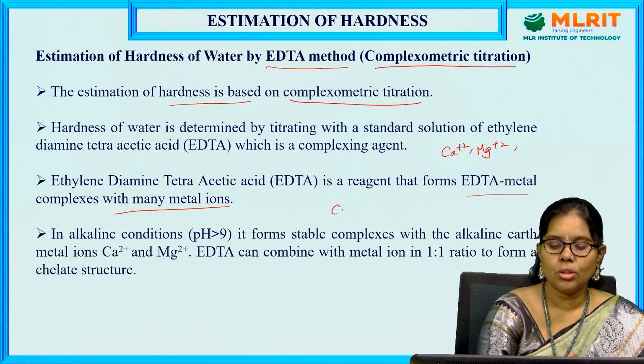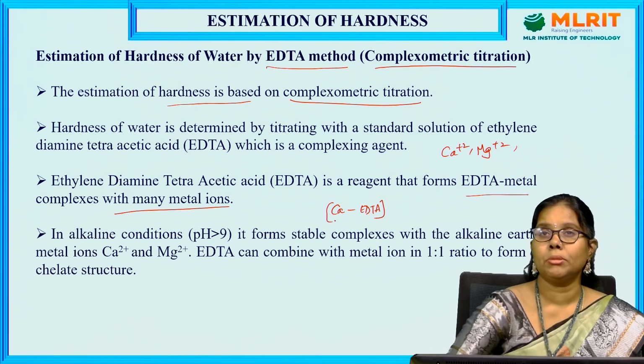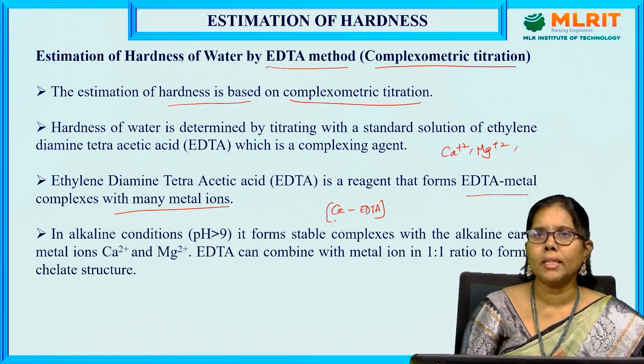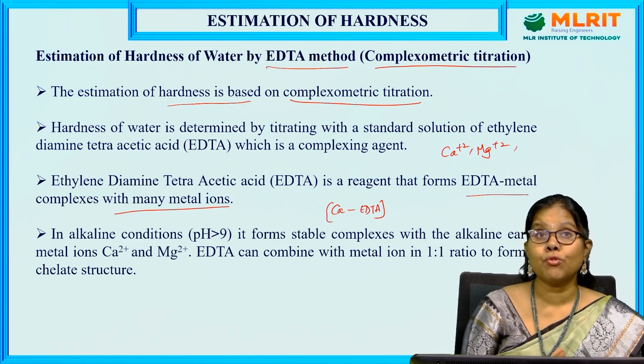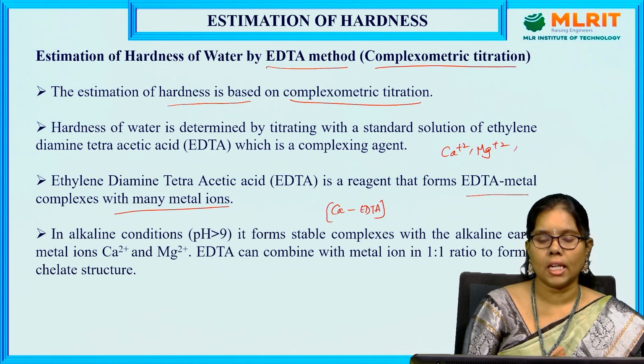Just now I told you that calcium will form a complex with EDTA. This is the calcium EDTA complex. Similarly, magnesium with EDTA is the magnesium EDTA complex. This complex is formed in alkaline conditions. We are going to use the ammonium hydroxide, ammonium chloride buffer, whose pH is greater than 9.